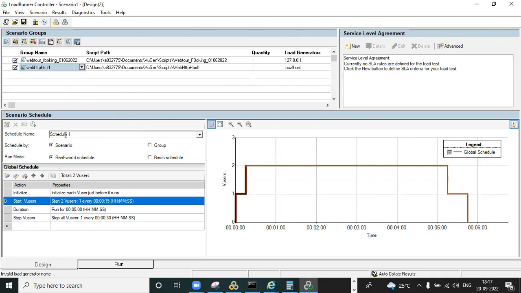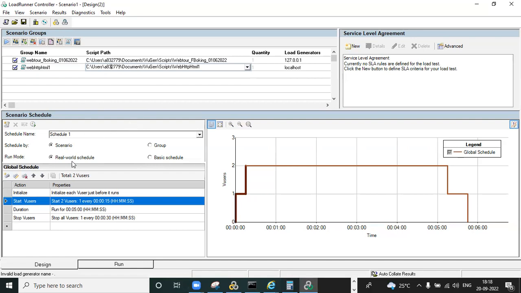So schedule by scenario, schedule by group. Schedule by scenario is nothing but when we want to design each scenario differently. The number of users will be different, and the duration will also be different. That means you need to use schedule by group. Maybe each and every script has the same duration, the same number of users, and everything in the design is the same. Then you need to use the schedule based scenario.